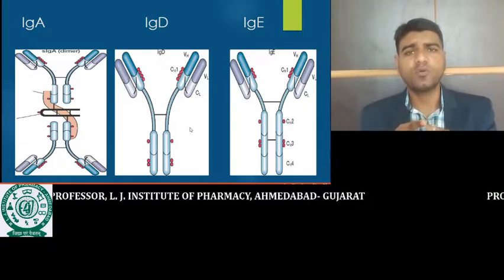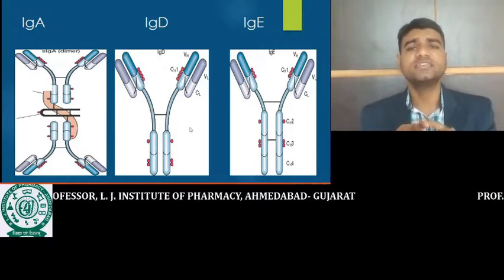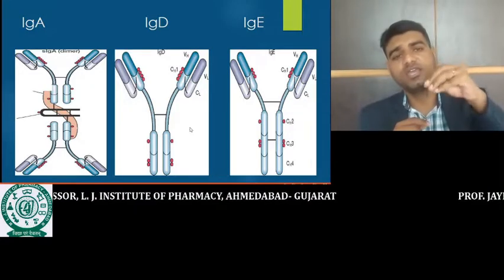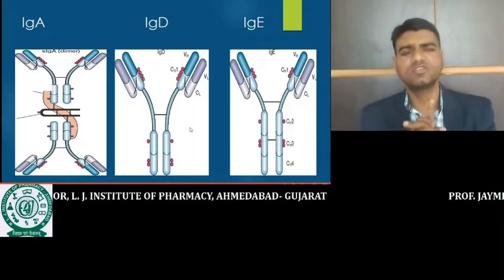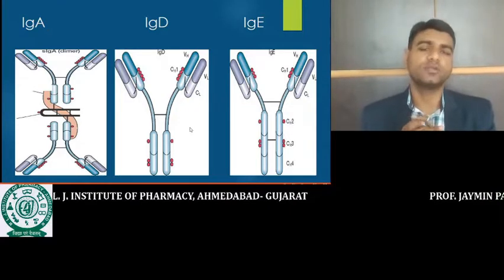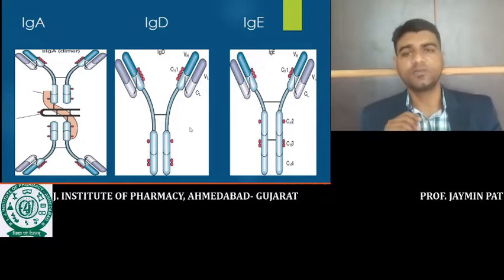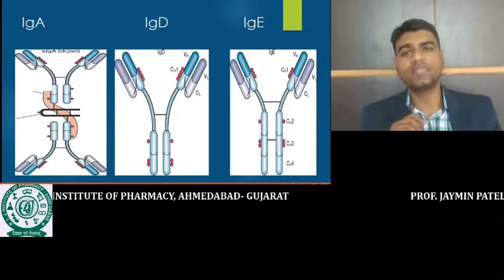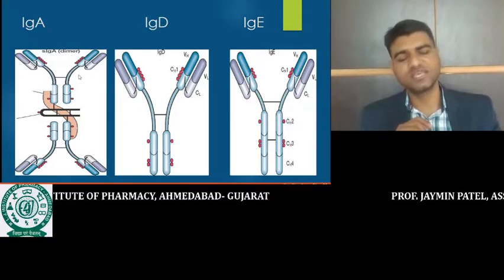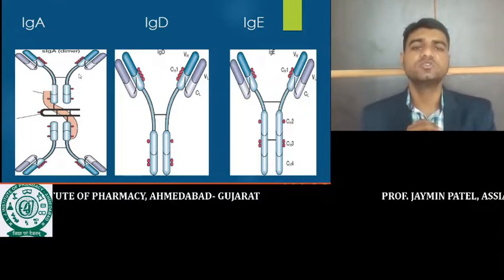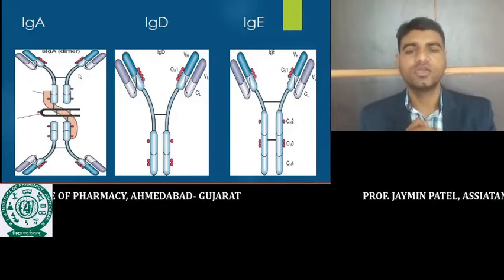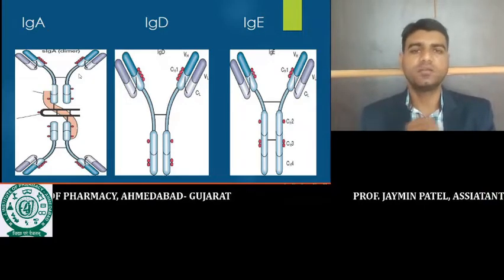Whatever the body secretion is, this IgA is present in it. That's why it is also called a secretory antibody, and it is also called a dimeric antibody. It means two bivalent antibodies are connected to each other by a special joining chain. So it is dimeric in form. It is present in the milk.